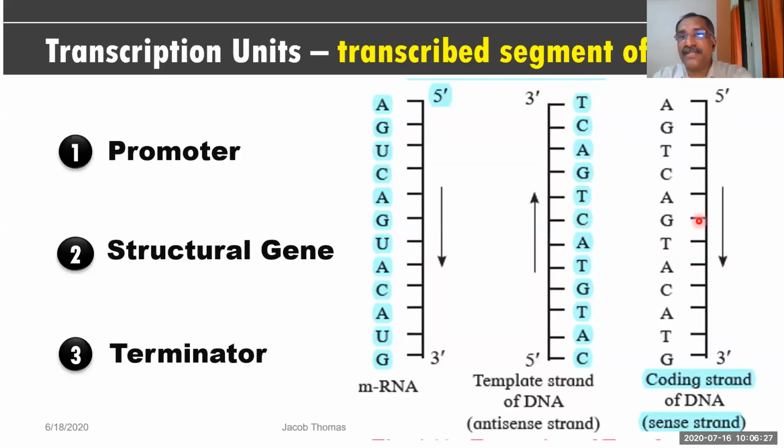Its complementary strand is over here, that is 5' to 3' direction. These two strands are complementary, and both the strands got separated. The strand that runs in 3' to 5' direction is acting as the template strand, and this is called antisense code or antisense strand.